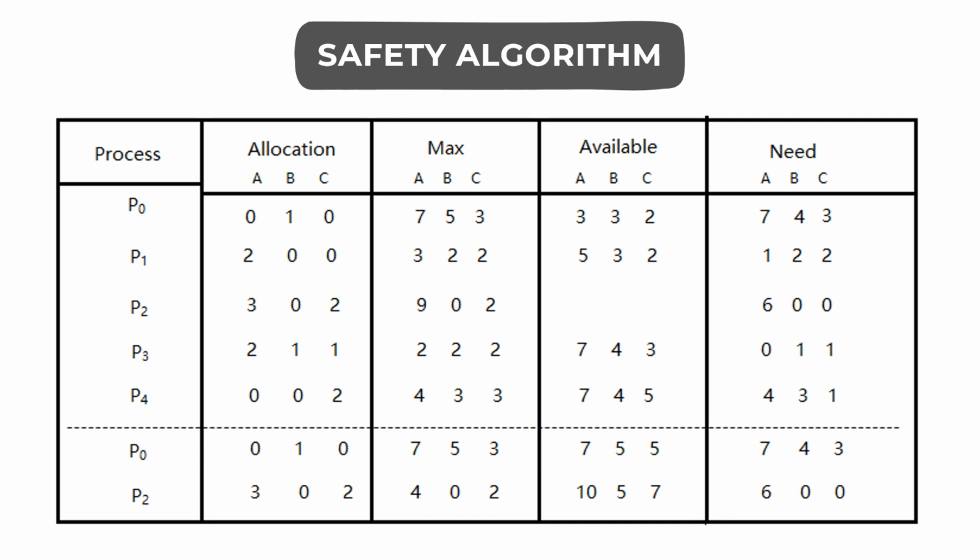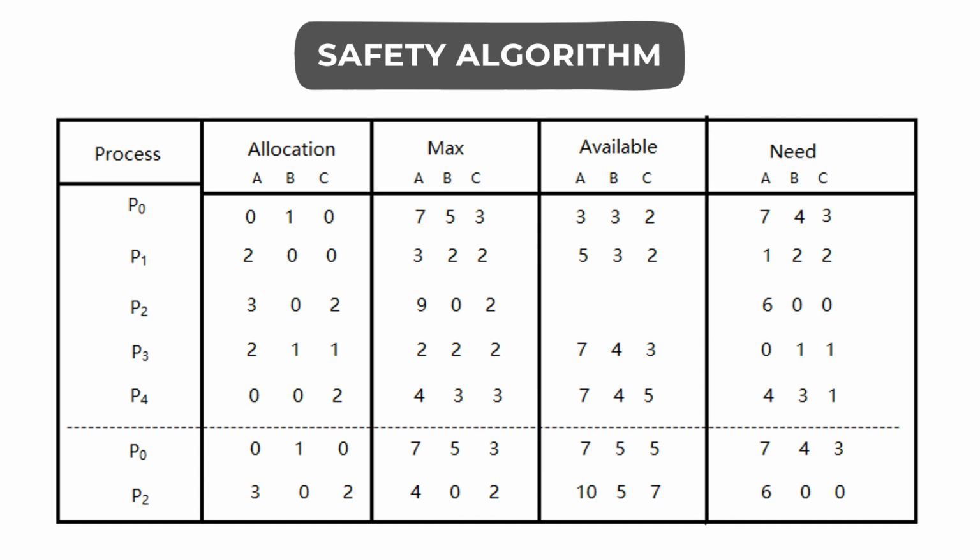So the requirement is only 4 instances of resource type A, 3 instances of resource type B, and 1 instance of resource type C, which is less than the available resources. So we can happily allocate them to process P4 and get its execution completed.